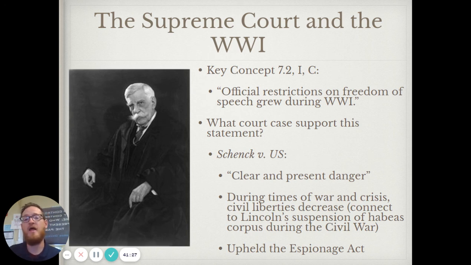Of course, Schenck had been tried under the Espionage Act for things that he had said about World War I and was found guilty. So with this, the Supreme Court found that in times of war and crisis, certain civil liberties do decrease. And again, you can connect that yourself to Lincoln's suspension of habeas corpus and even to FDR and what he did with the internment camps. And again, if this sounds familiar to you, when we talk about the Espionage Act during World War I, you could go all the way back to President John Adams, our second president, in his Alien and Sedition Acts that were passed as tension was building with France, and kind of connect those two as well.